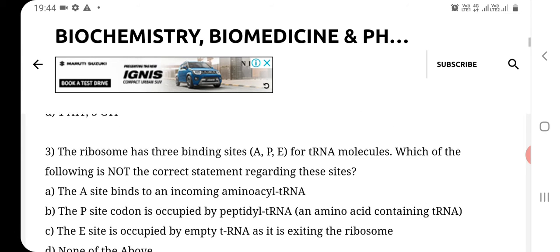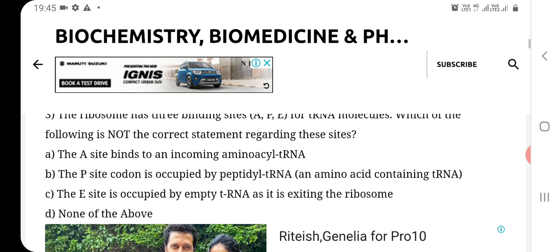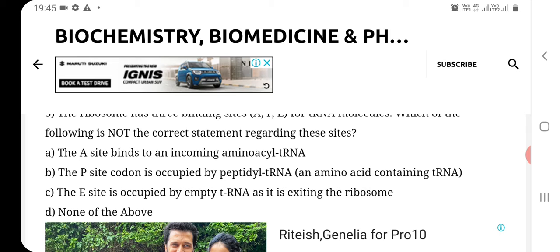Now see question number 3. The ribosome has 3 binding sites, that is A, P, E for tRNA molecules. Which of the following is not the correct statement regarding these sites? Option A, the A site binds to an incoming amino acid tRNA.